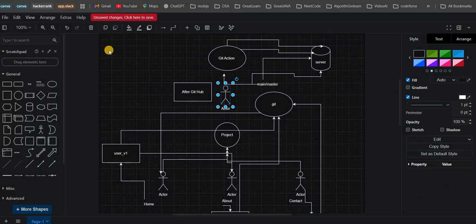The video is going on too long, so I'm stopping here. I will create another video for the practical process of GitHub Actions. I hope you understood the concept of before Git and after Git, with a proper example, and the theoretical knowledge of the components of GitHub Actions.